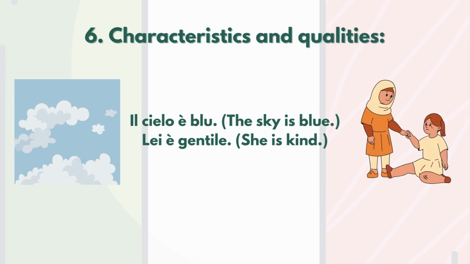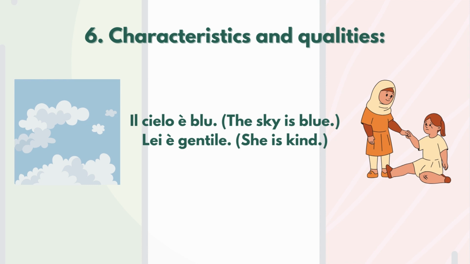And then characteristics and qualities. Il cielo è blu, lei è gentile. Blue, the color, so it's a kind of characteristic. Gentile, that means kind, is a quality. And they need the verb to be. You can notice that, for example, in English, we say I am 20. In Italian, it will not be like this. For age, we don't need the verb to be.